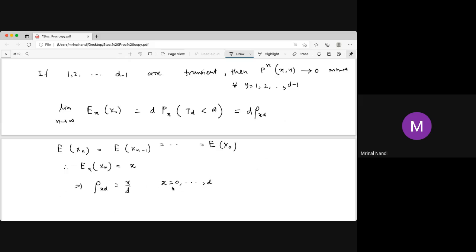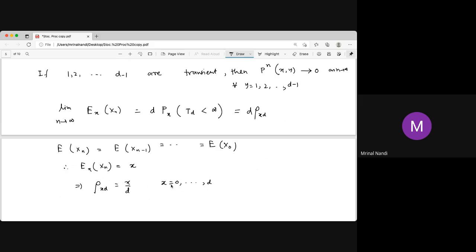Should it start from 1? No, it starts from 0, yes. Starting from 0, reaching d is 0, obviously, because 0 is the absorbing state. So starting from 0, rho 0 d is 0.